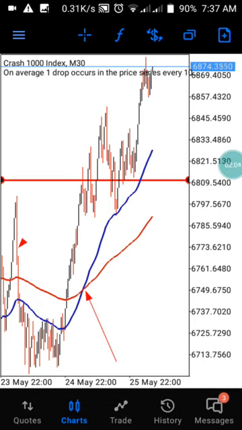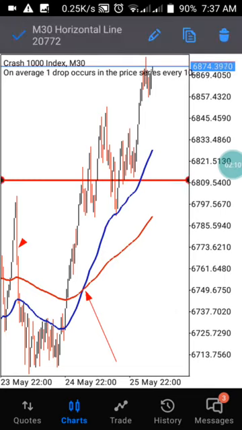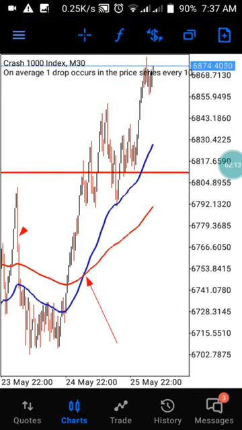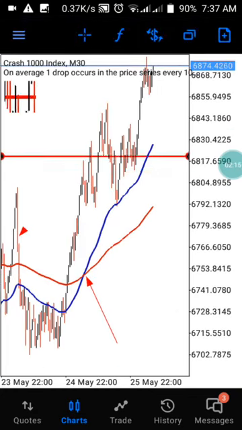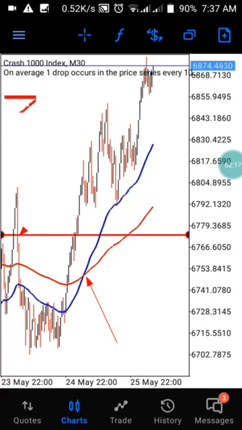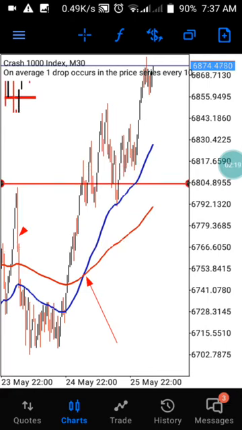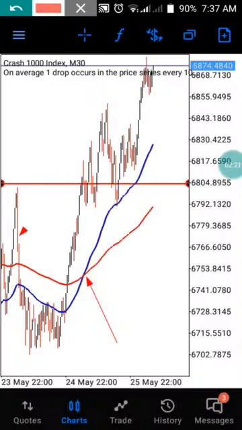Another thing that you need to add to your main chart is this horizontal line that we have here. You see this horizontal line. What are you going to use this horizontal line for? You are going to be using it to divide the chart on your screen into two.